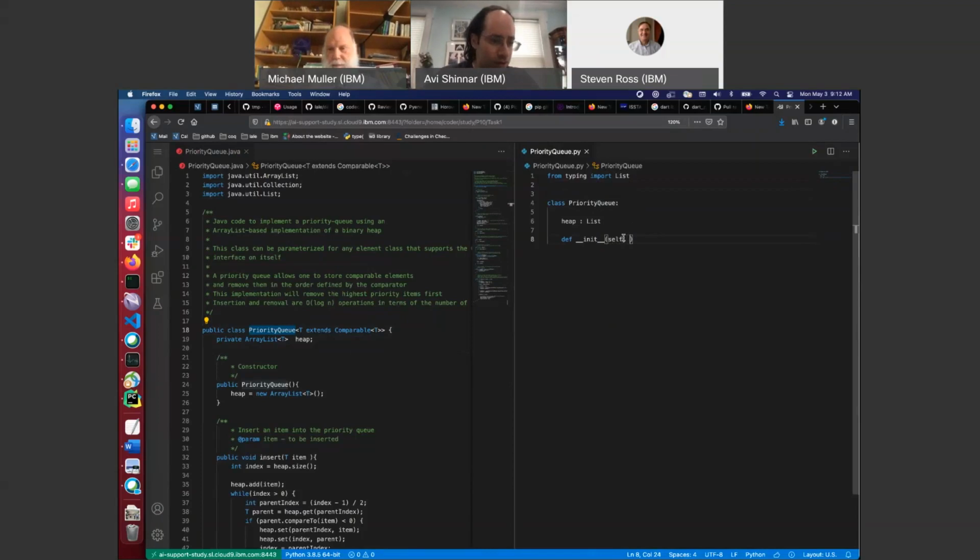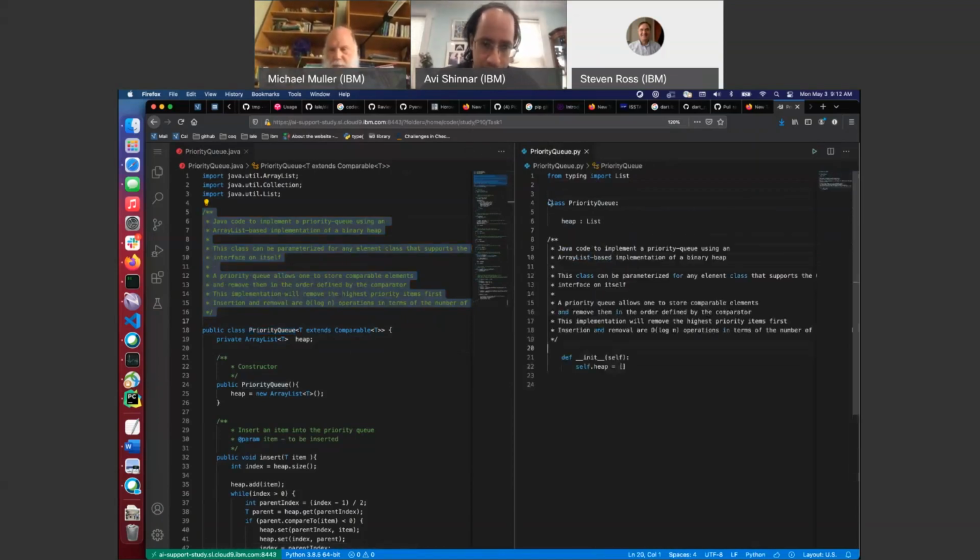Okay, so it looks like there's no actual way to initialize it with something. So self.heap. Okay, great. So now we have a constructor. By copying documentation, I don't need to copy really pointless documentation like this is a constructor, so I'm going to skip that, because if you can't figure out it's a constructor, you shouldn't be reading the code.